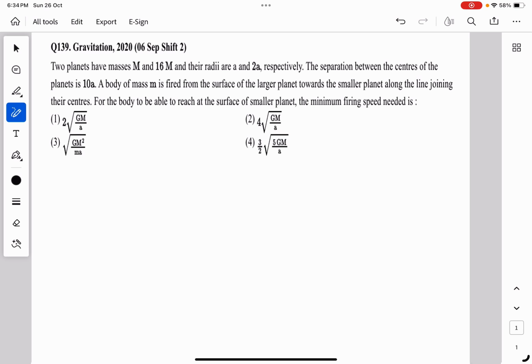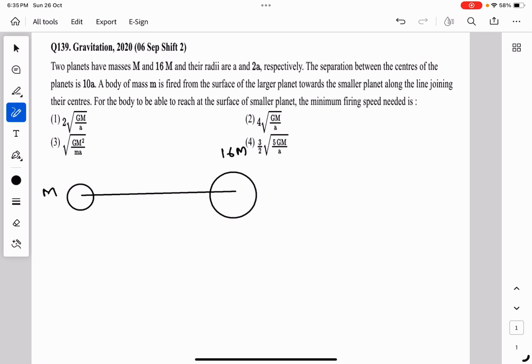So we have two planets, a smaller one and a larger one. The smaller planet has a mass of m, whereas the larger planet has a mass of 16m.